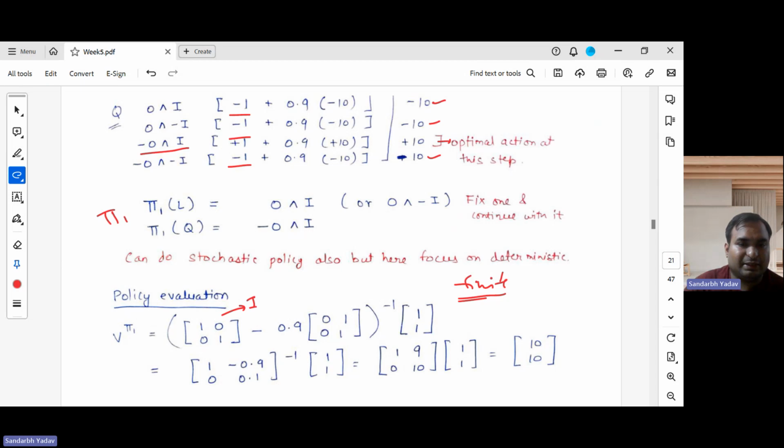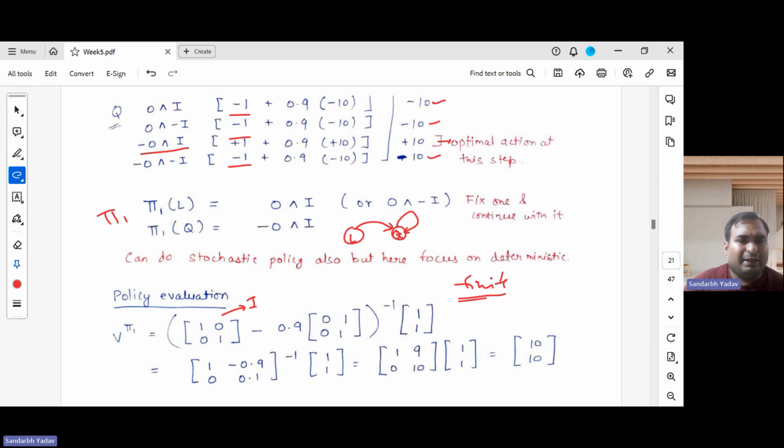Now the discount factor is the same. Now what happens if you follow this policy? What this policy basically says is, if you are in laughter state, then by taking this action, you are moving to quiet state, right? And this is quiet state. And if you are in quiet state, then by taking this action, you remain in quiet state. So basically, in both the cases, you are moving to the quiet state. So our transition matrix will be like, if you are in laughter state, you don't remain in laughter. You supply all the probability to quiet state. And if you are in quiet state, then you have no probability to laughter state. You just remain in the quiet state. So this is the transition matrix for us.